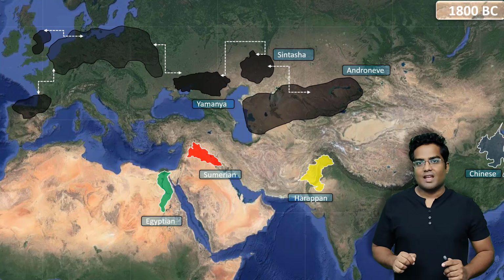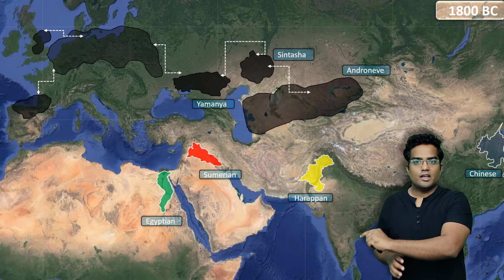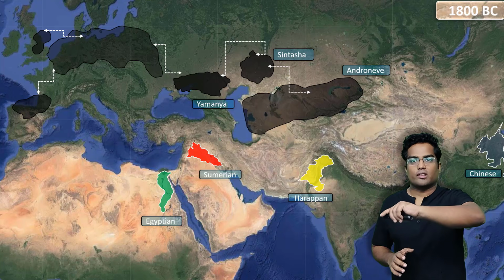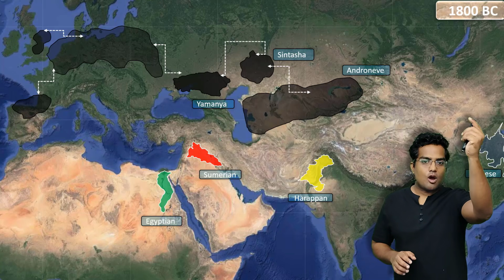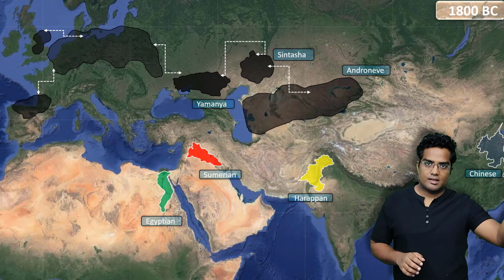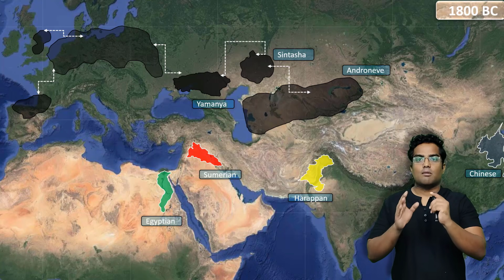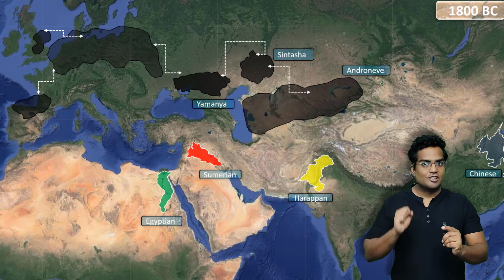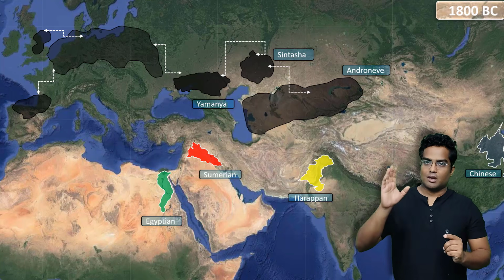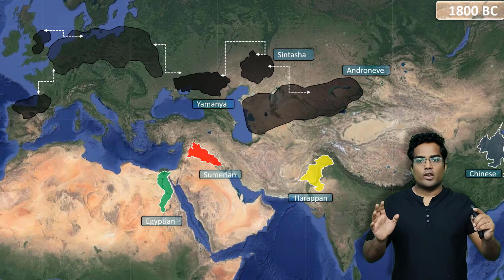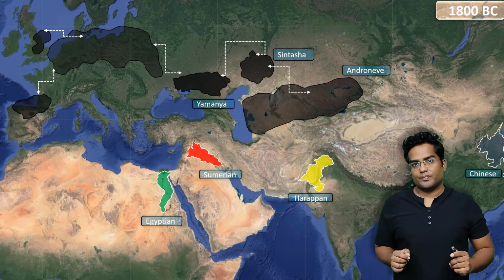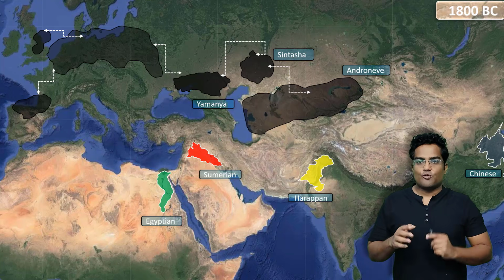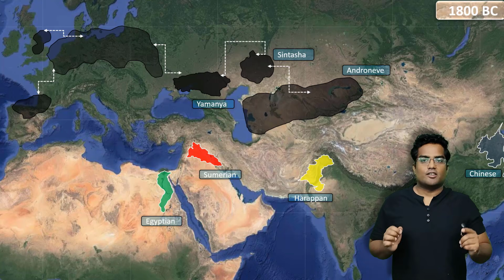Okay, so as you can see now, the civilizations, that is the Egyptian, Sumerian, Harappan and the Chinese, have declined. From 3300 BC, it was the rise. It was growing. Around 2700 BC, it reached the mature phase. Now it's in the declining phase. On the other hand, the Yamnai culture, it's a culture, not a civilization, is growing. It is spreading out to different parts of the world.